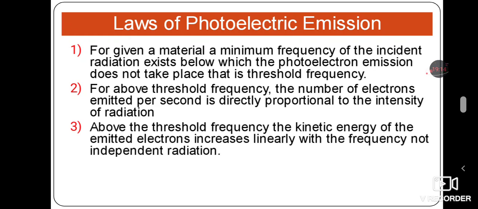Similarly, above the threshold frequency, the kinetic energy of the electrons increases linearly with the frequency, but does not depend upon the intensity. So remember, the intensity is directly proportional to the photoelectric current, and the kinetic energy of the electrons depends upon the frequency, not the intensity.